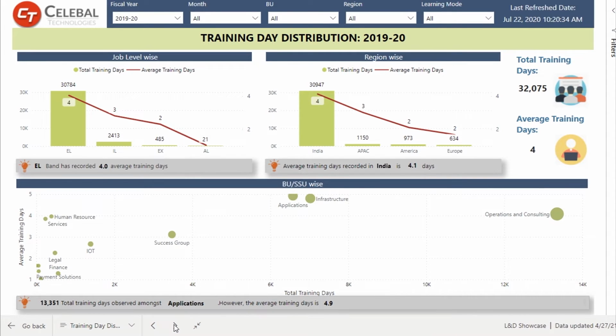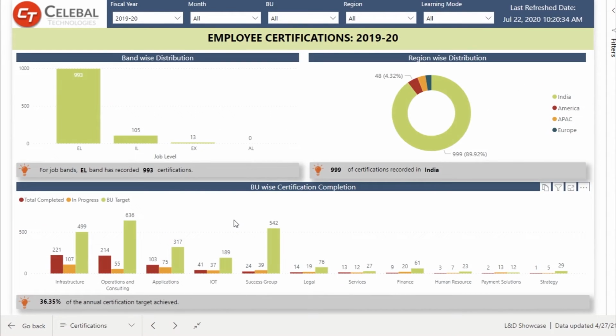Moving forward, on this next tab, we have detailed visuals for employee certification which shows the certification details over different job levels, regions. Also, we can analyze this through this column chart where we can see total completed certifications, in progress certifications and the desired target also.